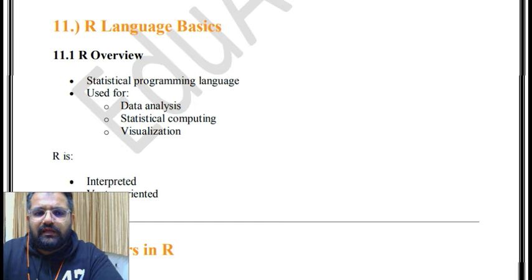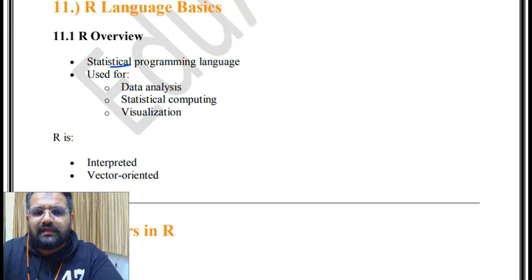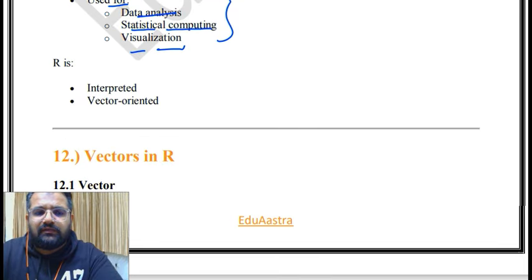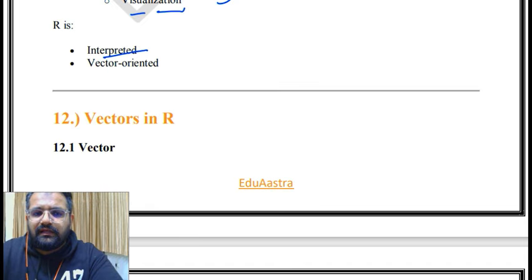So R language basics: R overview. It is a statistical programming language used for data analysis, statistical computing and visualization. किसके लिए? Data analysis, visualization and statistical computing. ठीक है, statistical computing के लिए भी. And R is interpreted and vector oriented. Is it vector oriented or not? So the answer is yes, interpreted and vector oriented.